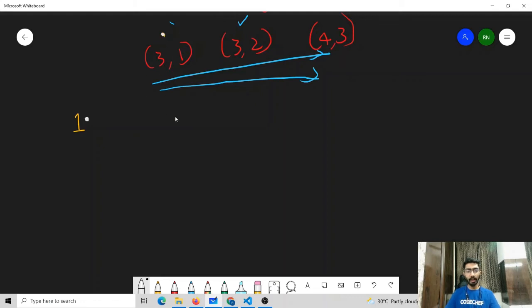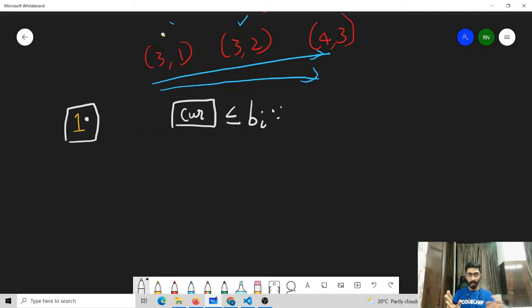For every exam, what we need to check is the date on which the last exam was given; let that date be called current. Now, if that date is lesser than or equal to the current BI value, this means that BI comes after this date.